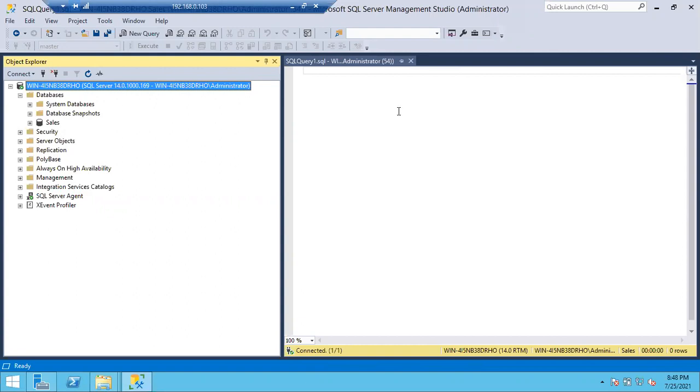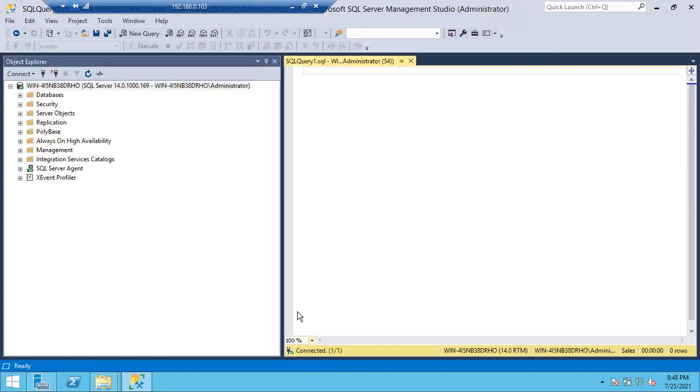Each window is one session. This is the query window. Let me increase the font. I'll keep it at 150 so that we can easily see the query.